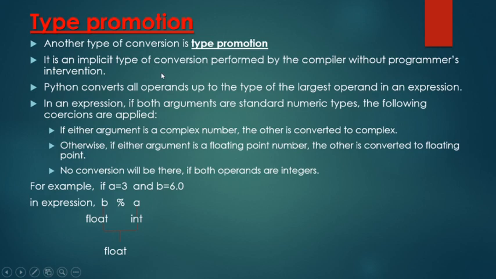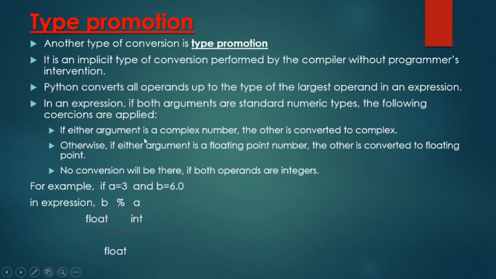As we discussed in arithmetic expression evaluation, the compiler converts the operand to its largest type. In this, Python converts all operands up to the type of the largest operand in an expression. In an expression, if both arguments are standard numeric types, the following conversions are applied.